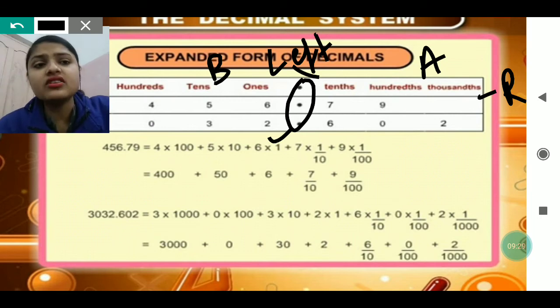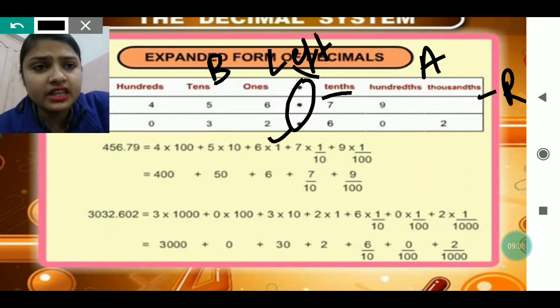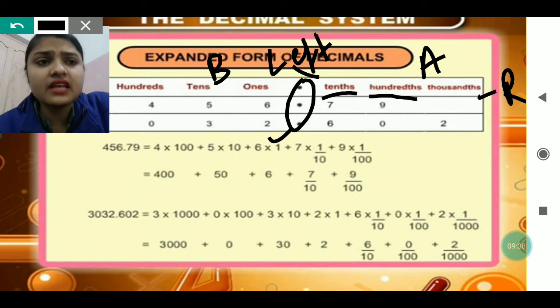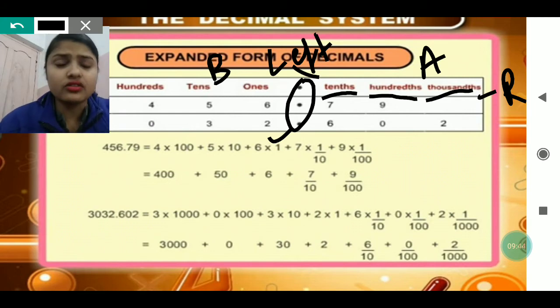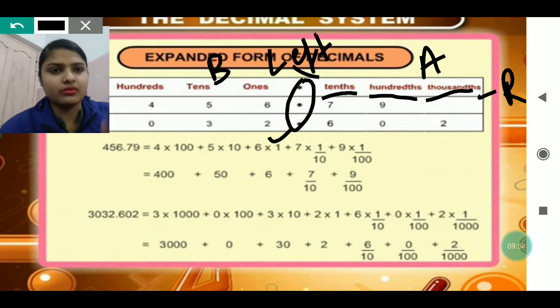Here we start reading the place value from the first number. So the first place will be the tenths place, then the hundredths place, then the thousandths place, and then the ten-thousandths place. Like this it will carry on. The ones place is not there in the number after the decimal. After the tenths place the numbers will be there.